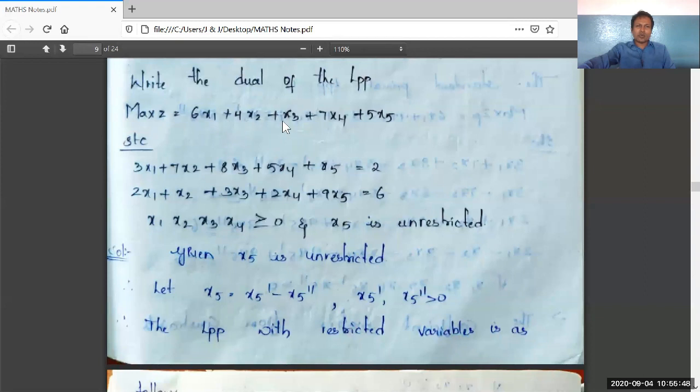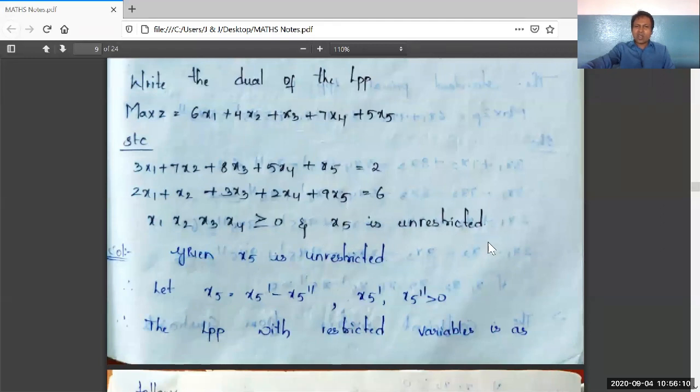6x1 plus 4x2 plus x3 plus 7x4 plus 5x5. 5 variables with the 2 subject to constraints. One is equal to, and the second constraint is also equal to. And one more surprising term is found here. x5 is unrestricted.